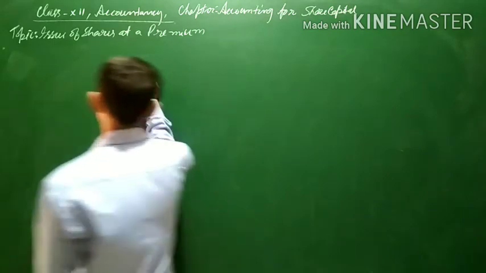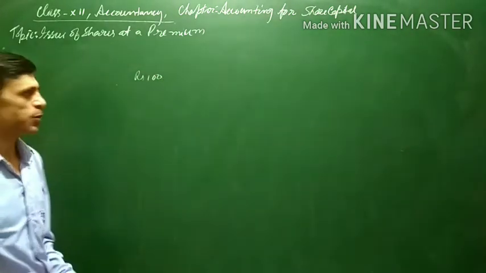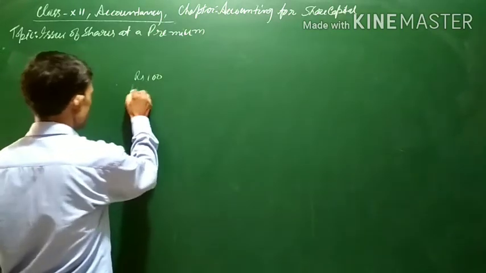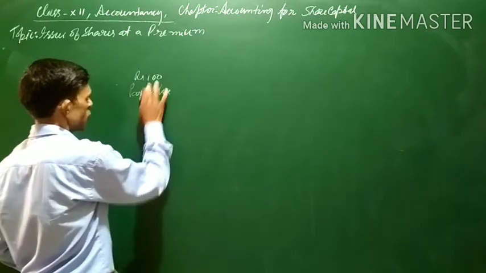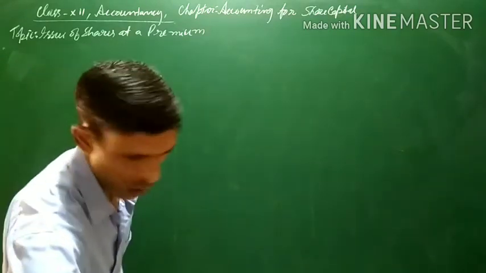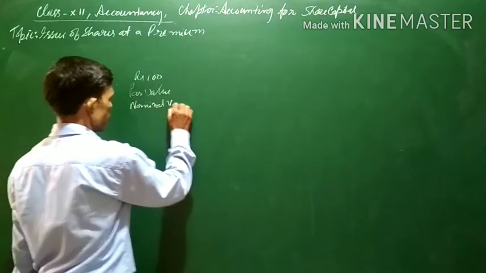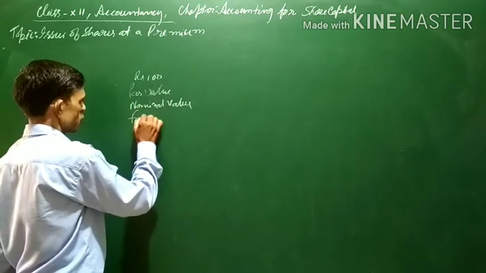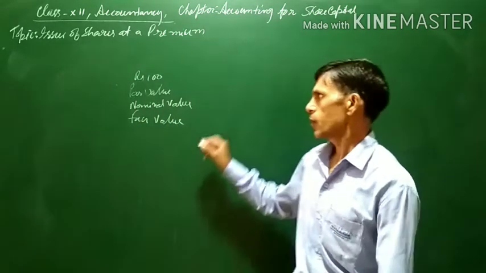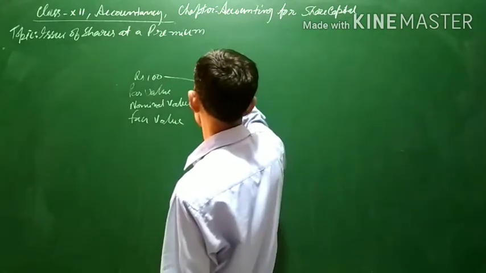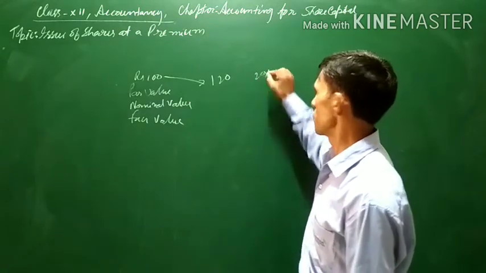Assuming that the shares are rupees 100 each, this will be called the par value of the share. It is also known as nominal value as well as face value. This is the price of the share. In case it is issued at, say, 120, that is 20% premium.